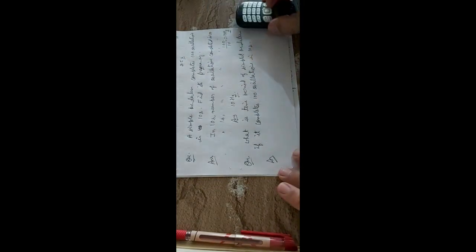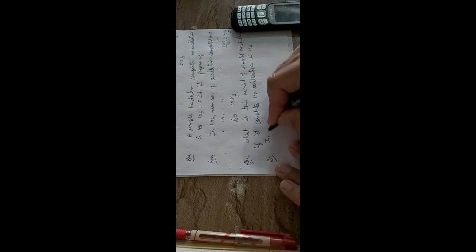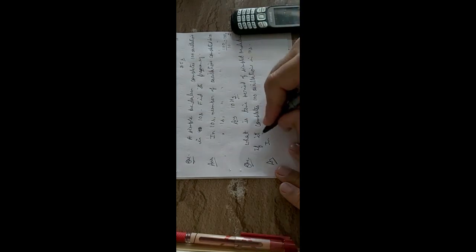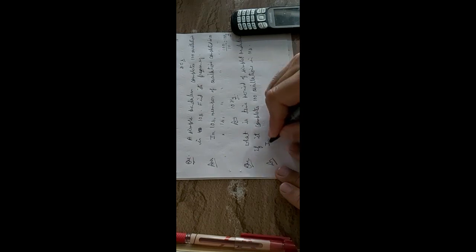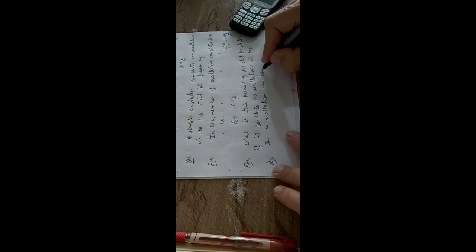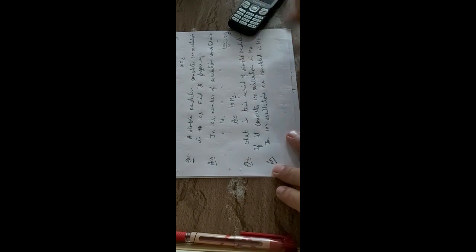Same as above. I have to find the time period. So tell me what the time period is, then you will be able to find its answer. So let's find out. 100 oscillations are completed in how much time? 10 seconds.